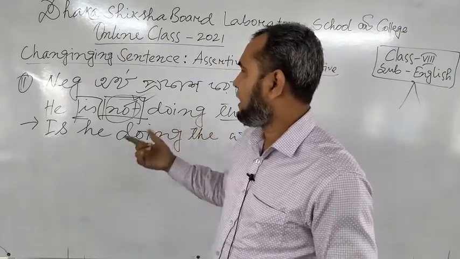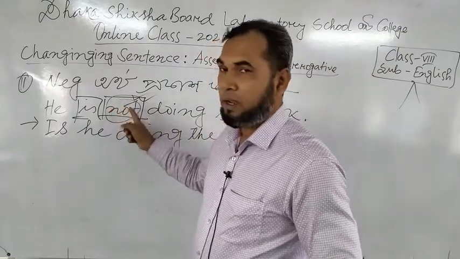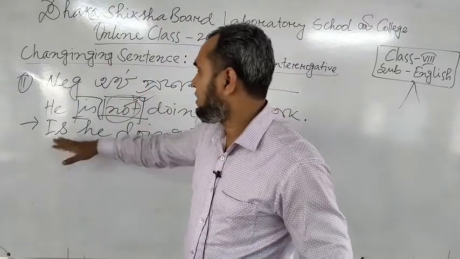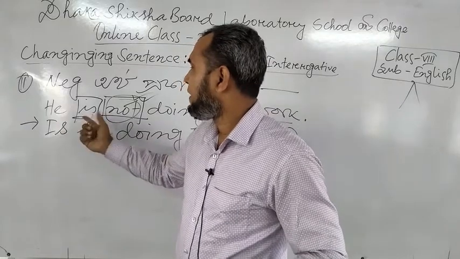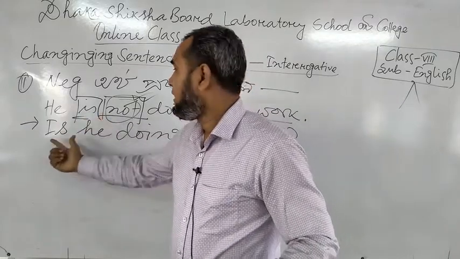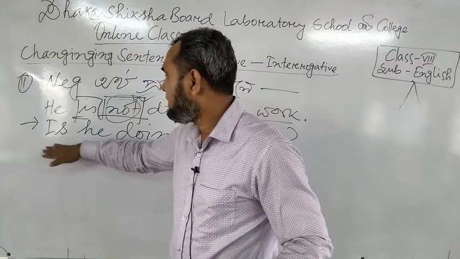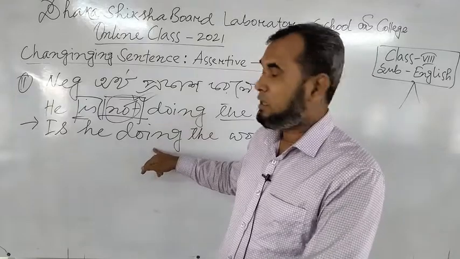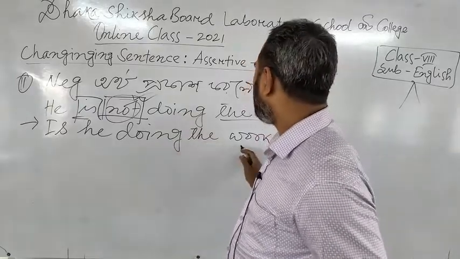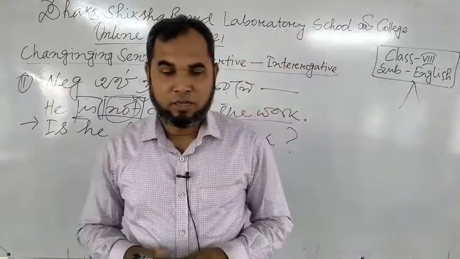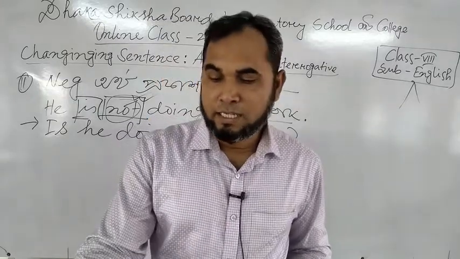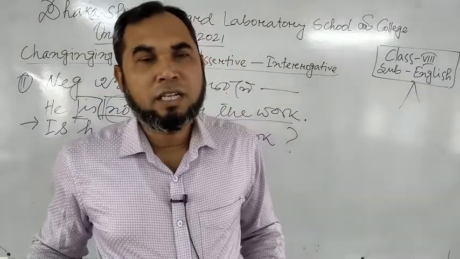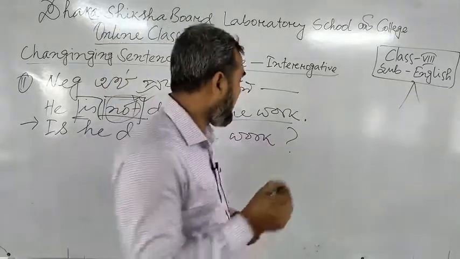He is not doing the work, so this not will be removed. Then according to the structure, as we have the auxiliary verb here, you have to use is, then the subject, then the main verb, doing, and the extension, then the sign of interrogation. And a very important thing here is, you have made an interrogative sentence, but unfortunately you didn't use the sign of interrogation.